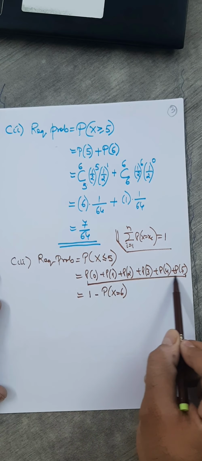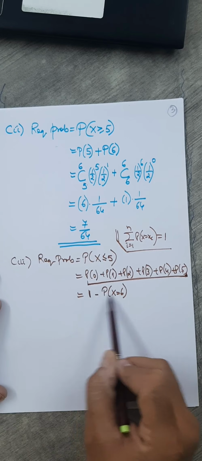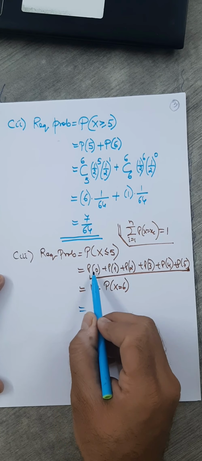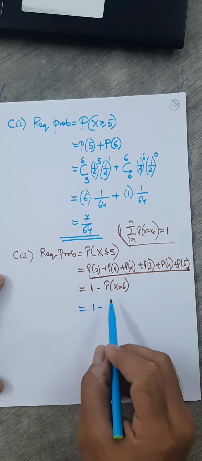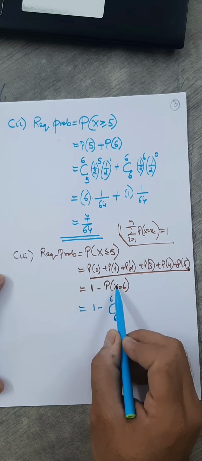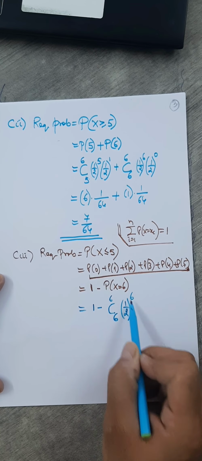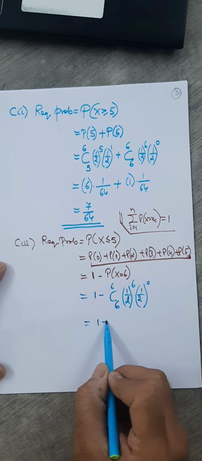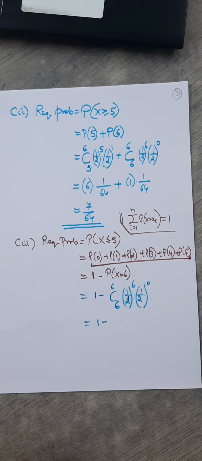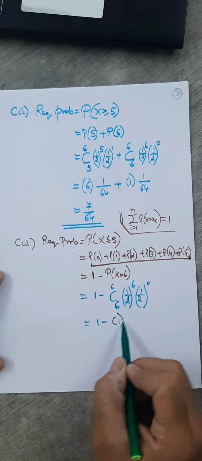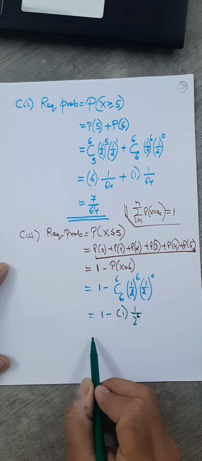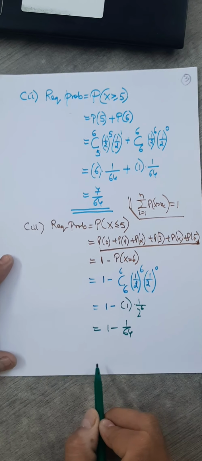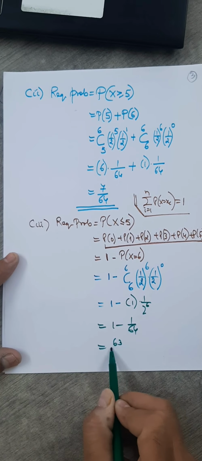And therefore, actually you are asked for this much. So it is the same as 1 minus the probability for random variable x equals 6. This is an easier way than this complicated expression. 1 minus, now write the formula for this: 6C6, P, which is half raised to 6, into Q, which is again half raised to 0. So this is 1 minus 1 by 2 raised to 6, which is 64. So 1 minus 1 by 64 will be 63 by 64.